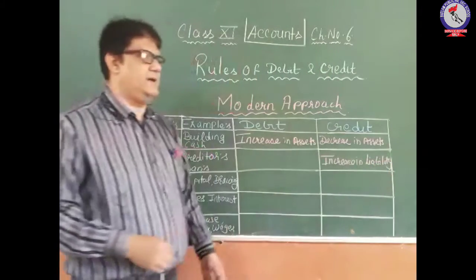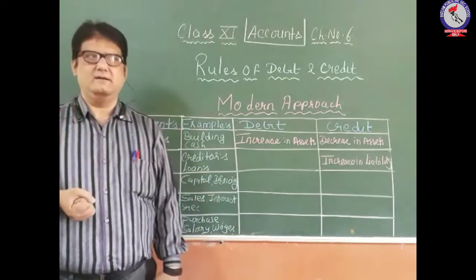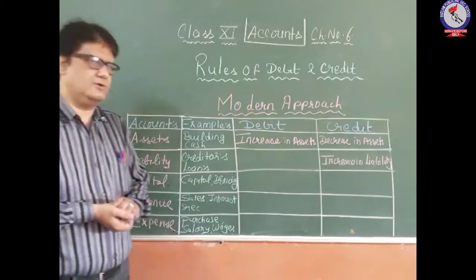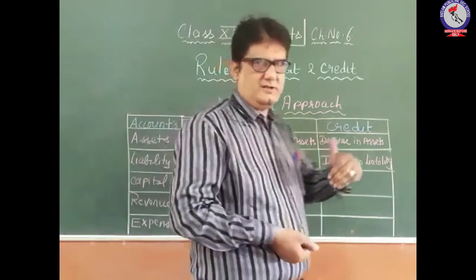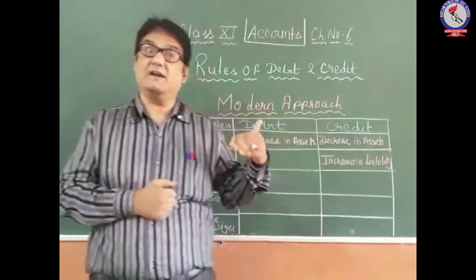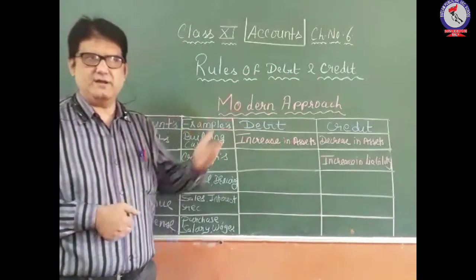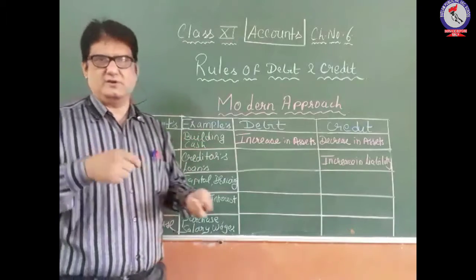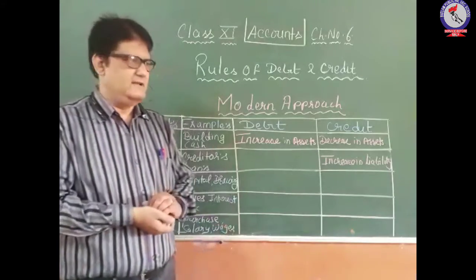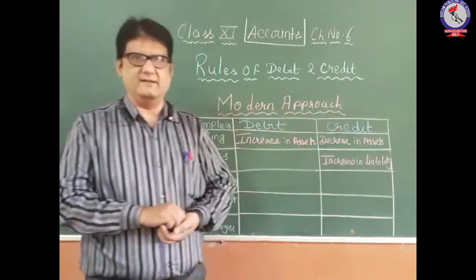For example, we have purchased the goods on credit. If you have purchased the goods on credit, now you are responsible for paying a certain amount of money to your creditors. The suppliers are your creditors. So whenever your creditors increase, creditor is one of the liabilities, so any increase in the liability should be credited.